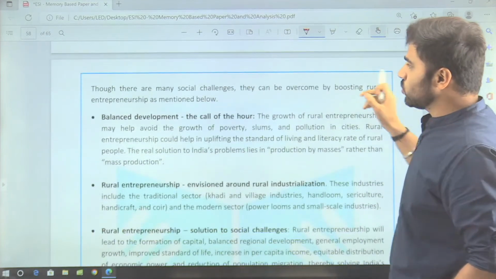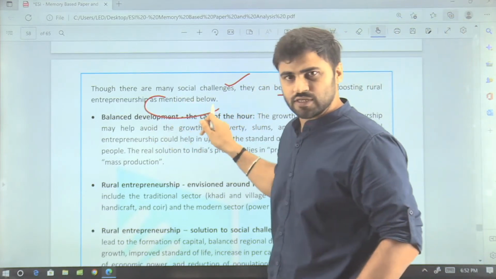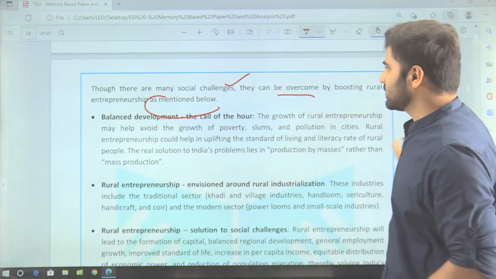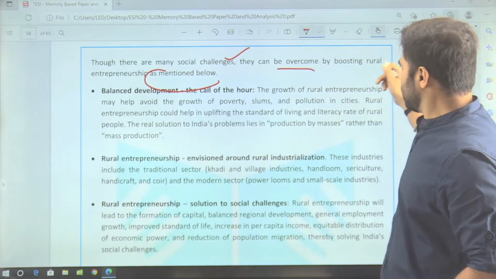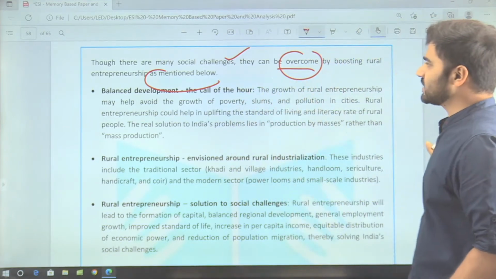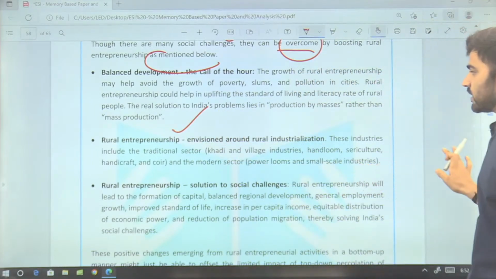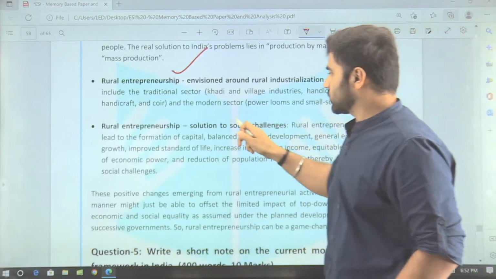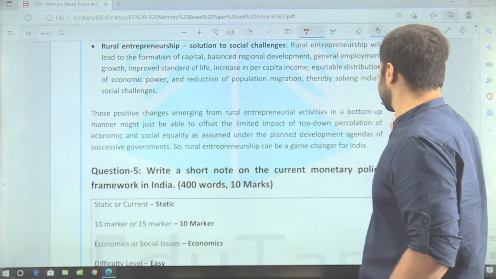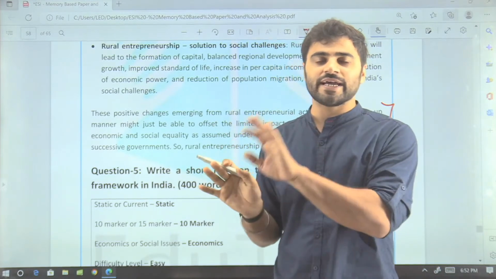Now the question is, though there are many social challenges, they can be overcome by boosting rural entrepreneurship. This was the question, right? So first of all, you need to tell what the social challenges are. Then after that, you can tell how these challenges can be overcome by boosting rural entrepreneurship. Here you can see balanced development, rural entrepreneurship envisioned around rural industrialization, rural entrepreneurship as a solution to social challenges, etc. And last but not the least, guys, you have to conclude the statement. So I hope you are getting how you can tackle any particular question, right?